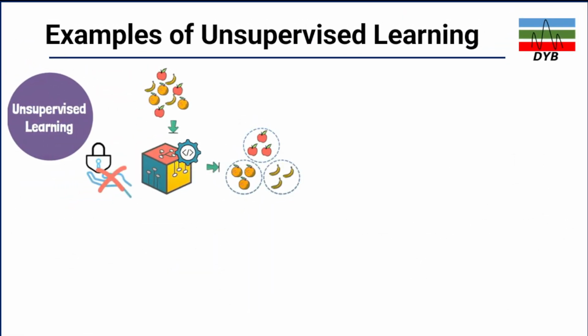So let's look at a further example to make our concepts clear on unsupervised machine learning. In unsupervised machine learning, we don't have any labeled data. The data which we give, let's say in this case, is apple, banana, and orange. We give this data to the machine, which is unsupervised. Based on that data, it will come up with clusters. The first cluster is of oranges, the second cluster is of apples, and the third is of bananas.